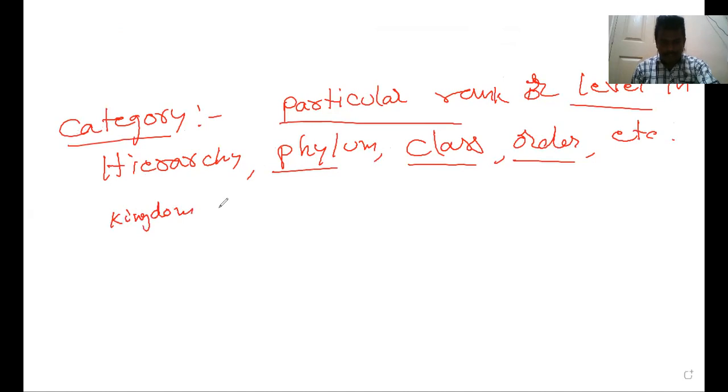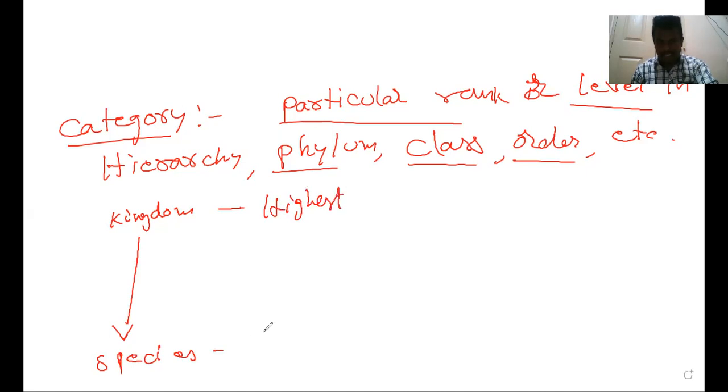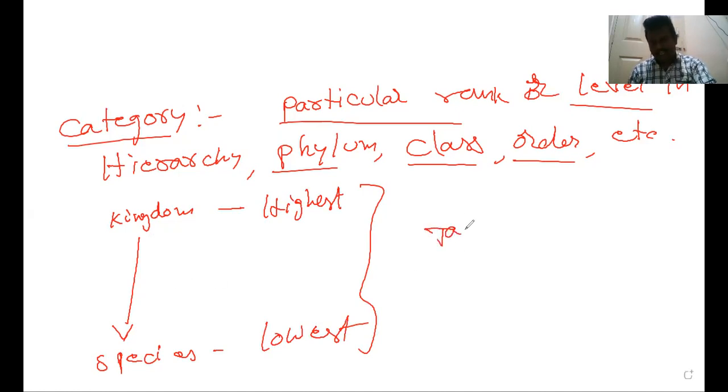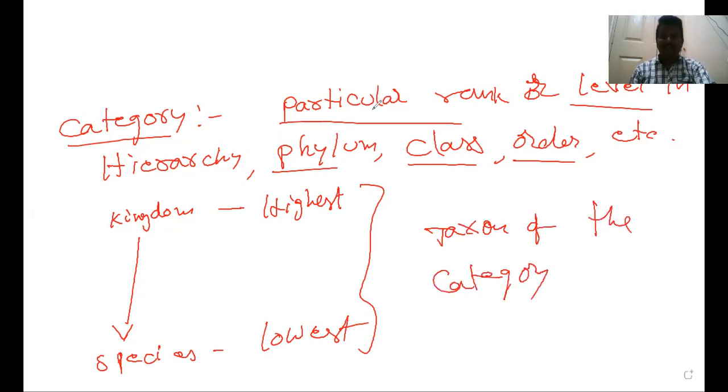The kingdom is the highest taxonomic category, and the species is the lowest taxonomic category. The real objects placed in a category are referred to as taxon of the category. This is called category.